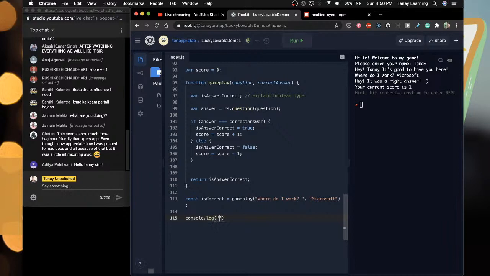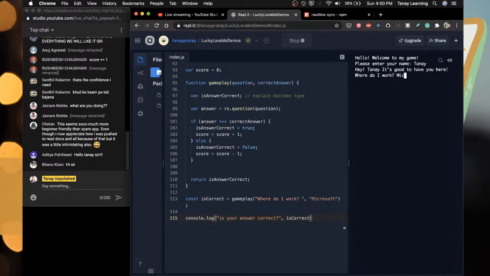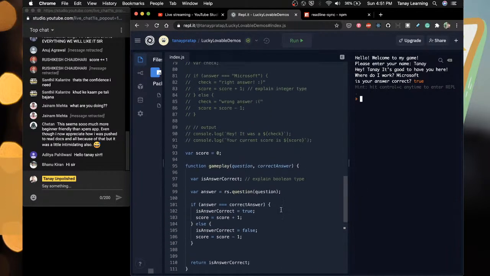Console.log. Is your answer correct? Is correct. Let's run this once and check. Is there some error? Please enter your name, Tanay. Hey Tanay, it's good to have you here. Where do I work? Microsoft. Is the answer correct? True. Very nice. So this is working function.